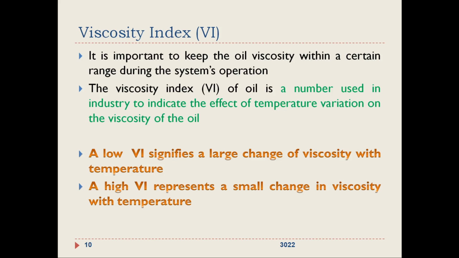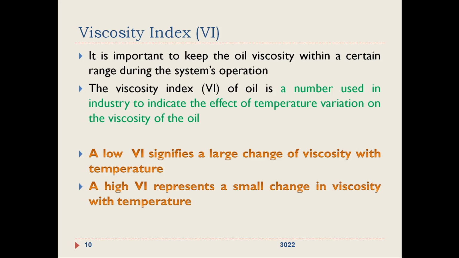We have seen the viscosity of liquids decreases with temperature and that of gases increases with temperature. So viscosity index is a number to indicate how the viscosity is varying with temperature.